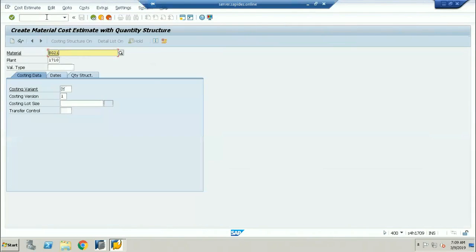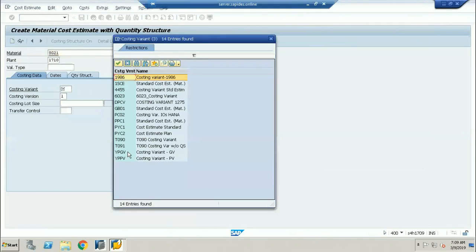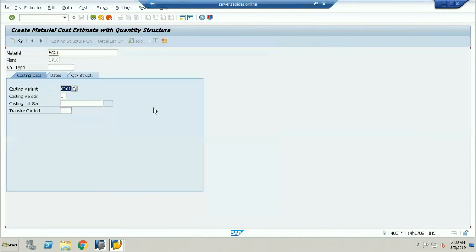I'll go to CK11N and give this material here. For the costing variant, I'll take the actual costing variant. Standard cost estimation, I'm going to take the standard cost estimation.